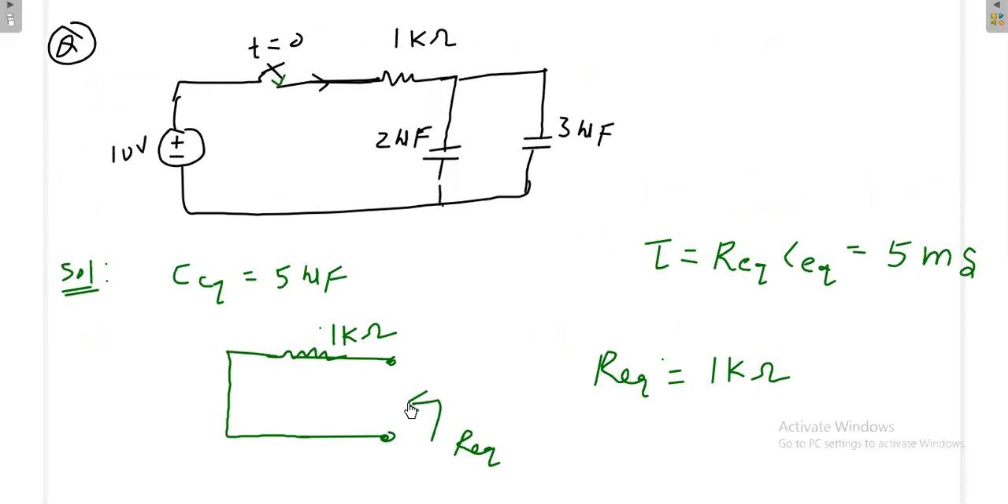Then looking from this terminal, you find the R equivalent, and before that, you remove the effect of this source. That means you have to short circuit this source. You short circuit this, then you calculate the R equivalent. Now the R equivalent value is simply 1 kilo ohm. Then the product of these two, 5 microfarad and 1 kilo ohm, gives 5 millisecond, which is the time constant of this circuit.